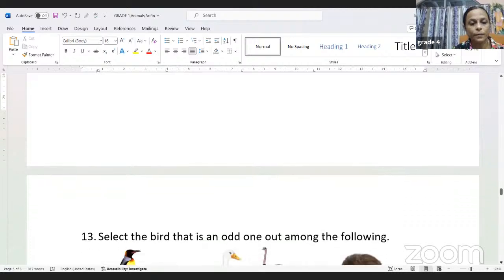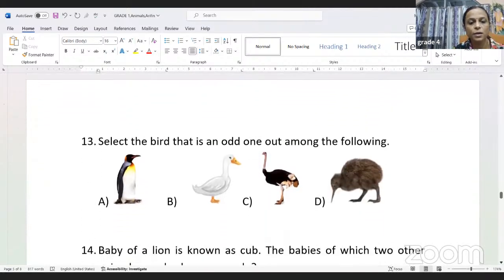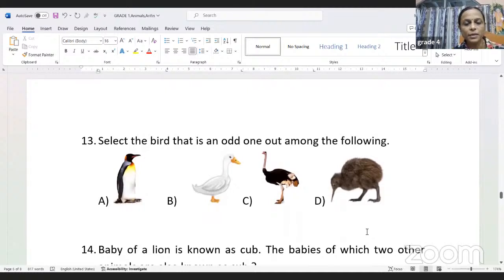Okay. So let us have a look into the next question. Select the bird that is the odd one out among the following. So let us try to find out. First one is penguin. Second one is a duck. Third one, number C, is your ostrich. And then we have kiwi. Isn't it? So which is the odd one out among here, children?